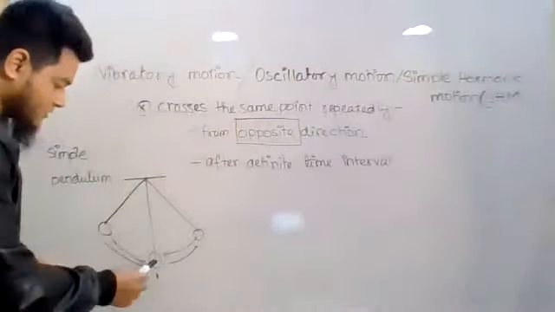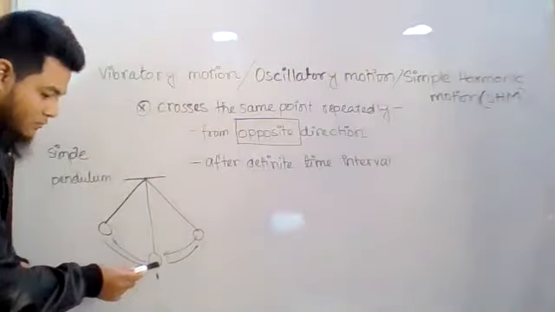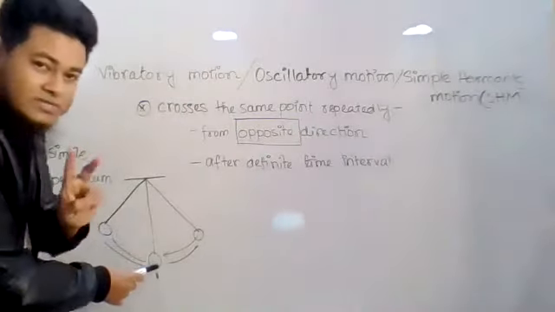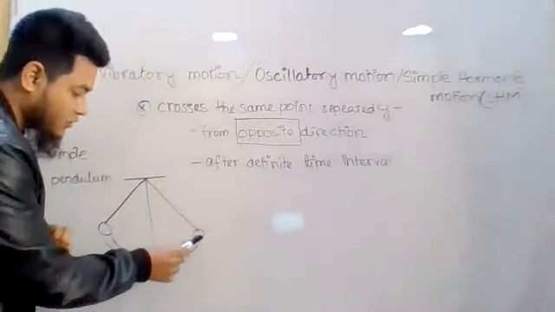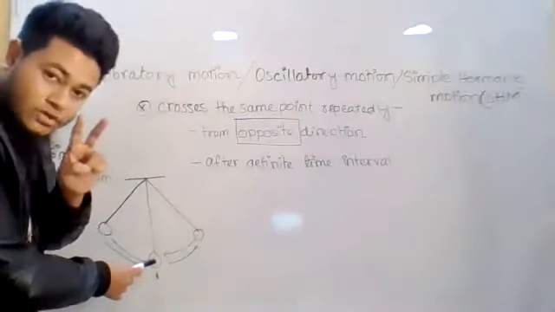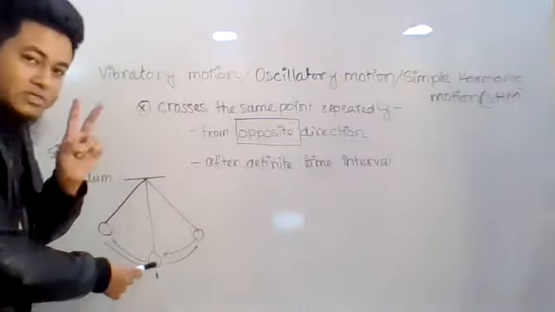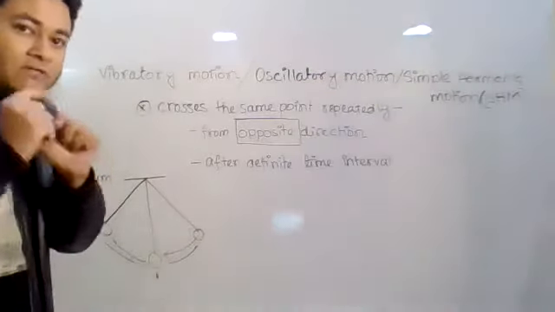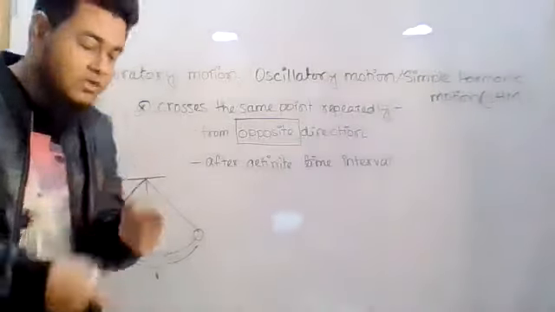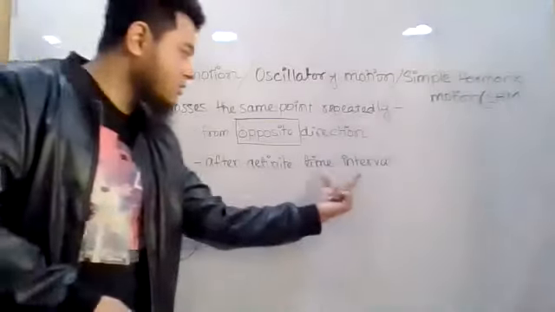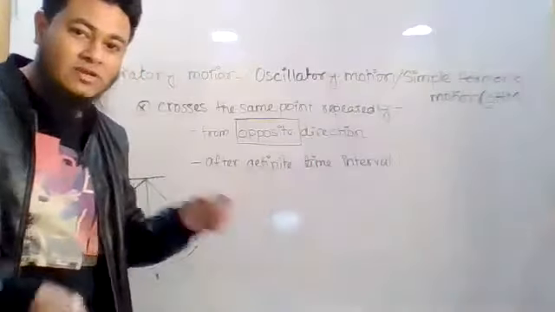If the body goes from here and comes back in 2 seconds, then goes again and comes back, it has to take 2 seconds again, and again 2 seconds. After every 2 seconds the body is coming back to this position. This is called the time interval, and it is definite, fixed.